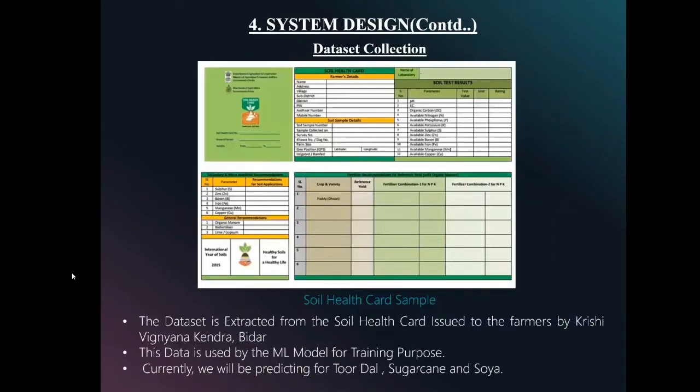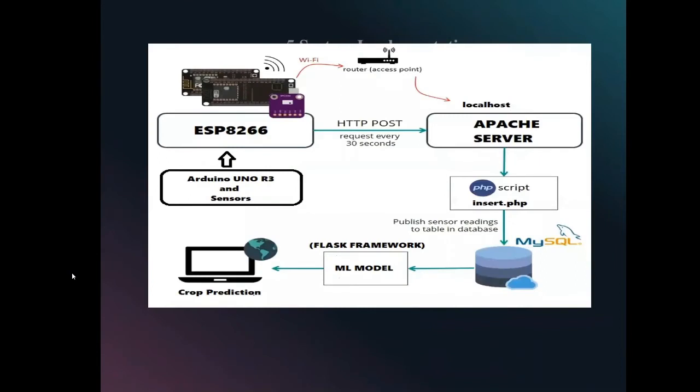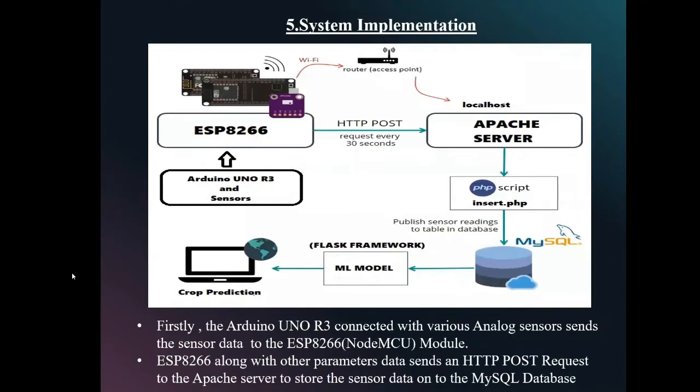Now, in the system design, how is the data collected? As you can see in the figure, this is the soil health card sample which is issued to the farmers or agriculturists. Some of the data is extracted from the soil health card issued to the farmers by Krishi Vignana Kendra Bidar. This data is used by the ML model for training purposes. Currently, we will be predicting for tur dal, sugarcane, and soya. Now I request Monica to continue with the presentation.